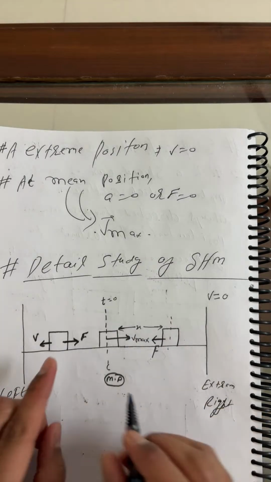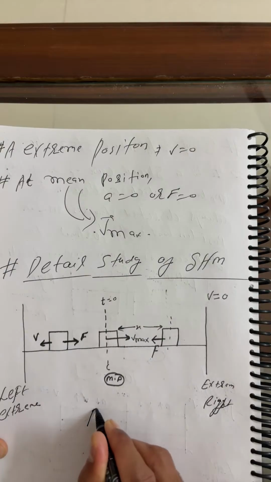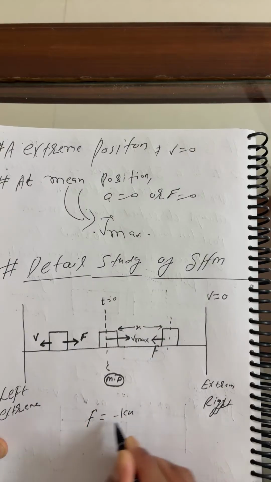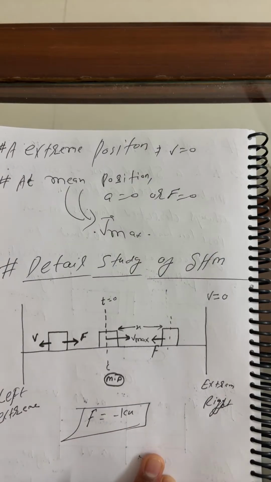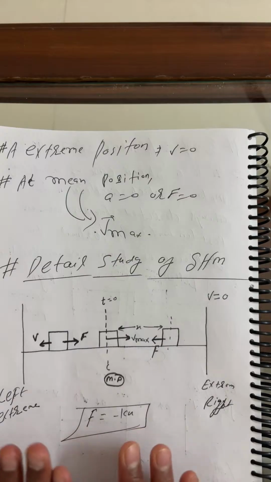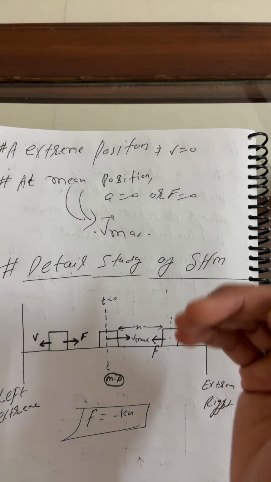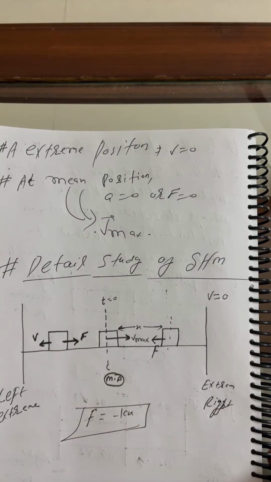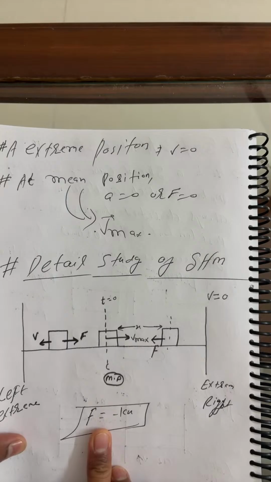Now, bacha, what is the oscillatory equation for force? Already I said, F is equals to minus kx. From now onwards I'll discuss only maths. If you are good in maths, you will enjoy the entire session. Otherwise, listen to me carefully. So force F equals minus kx; this is the oscillatory equation.